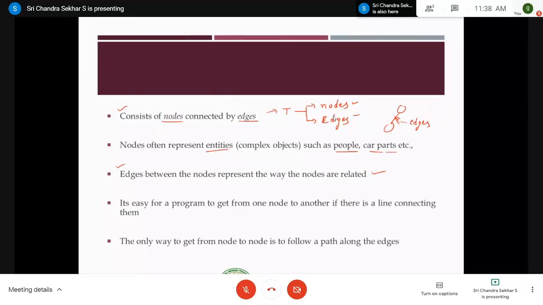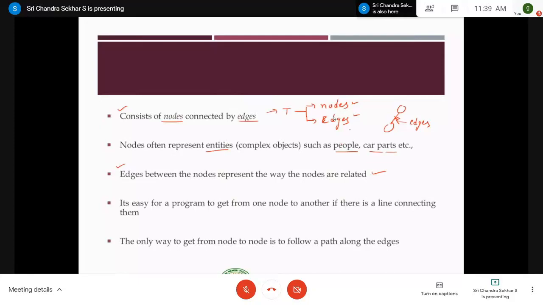So after accessing the first element, you can access the second element, third element, fourth element. Like that, there is some connection, right? Similarly, if you take stacks, one element is placed above the other element, and if you want to pop an element, you have to make use of a top pointer. Similarly, queues also have some relationship between the elements, right?